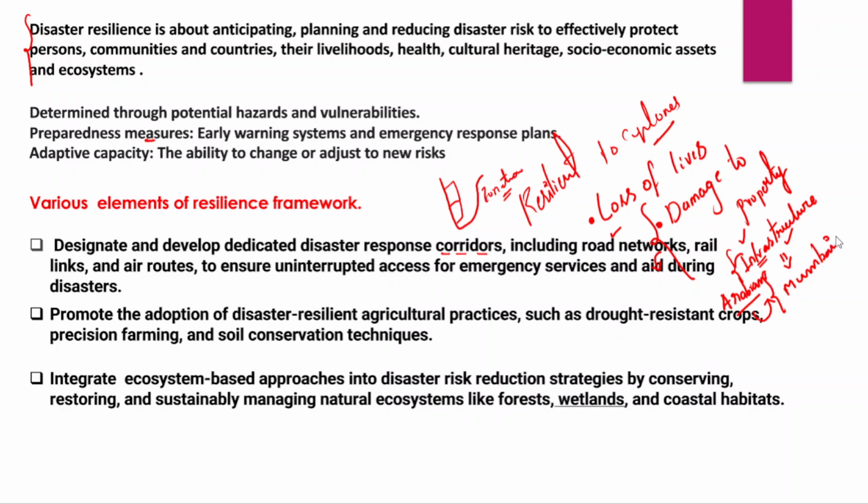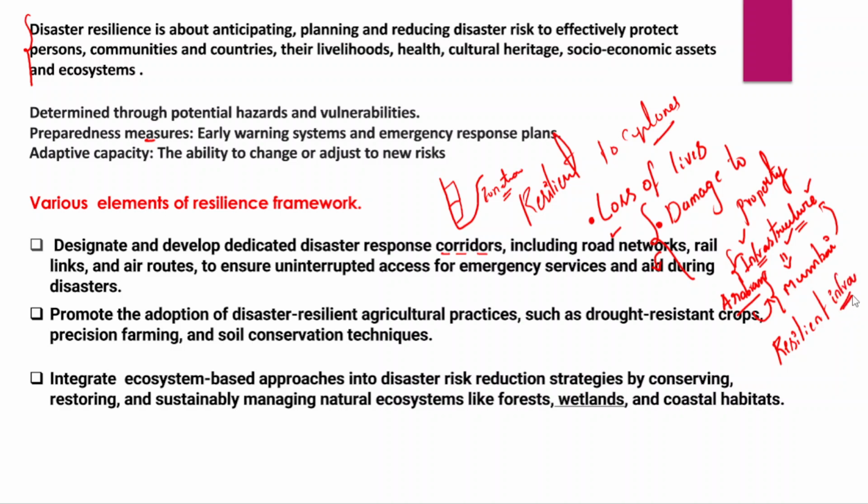A substantial amount of taxpayers' money is invested in the infrastructure, but it is regularly damaged by these cyclones. So we will not be able to achieve the level of development that we wanted, right? However, what we need to do is focus on building resilient infrastructure.